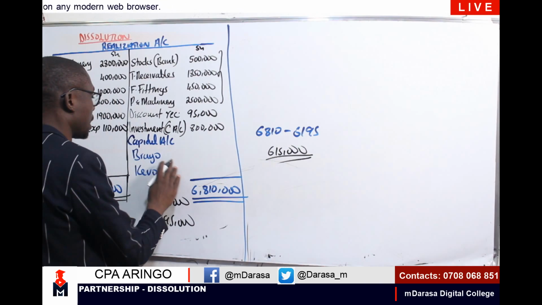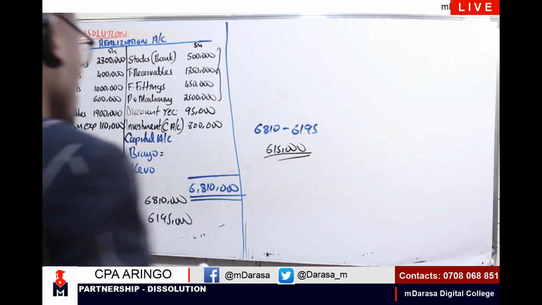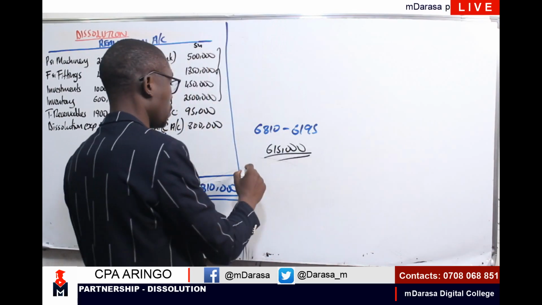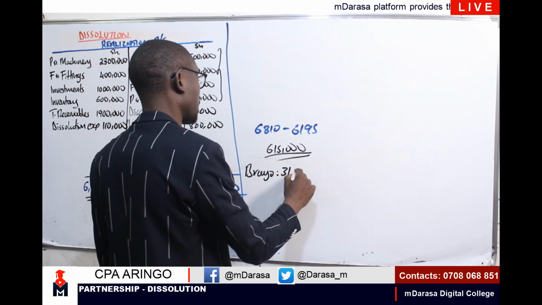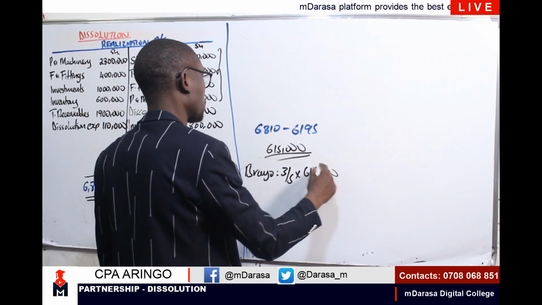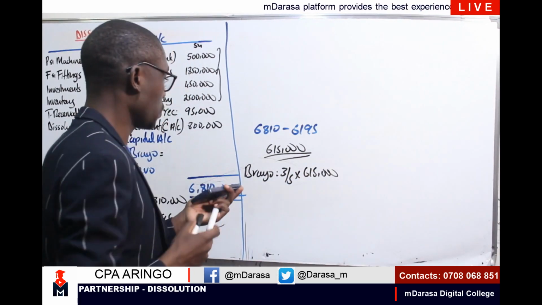Brayo will earn the 615,000 times 3/5, because we are talking of 3:2, right? So for Brayo, I'll be having 3/5 times 615,000, which will give us a figure of how much, my good students?